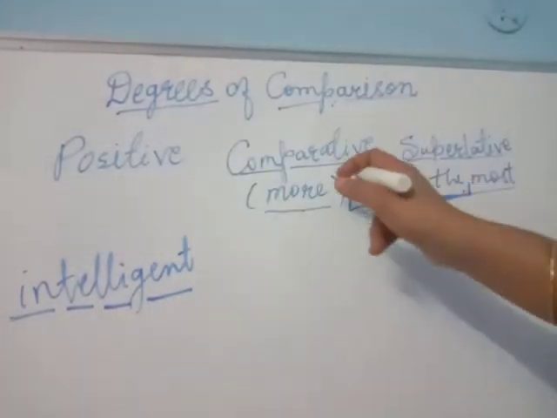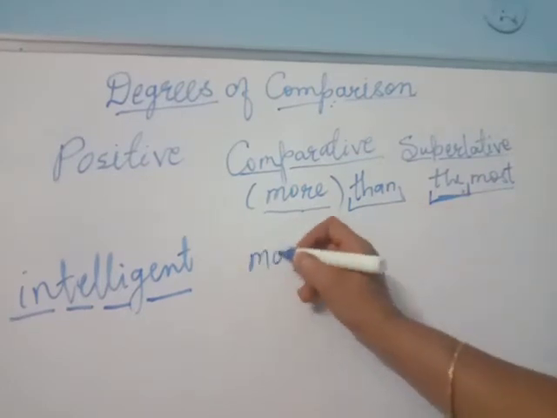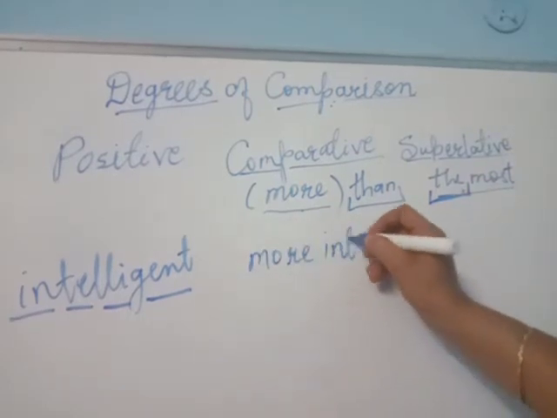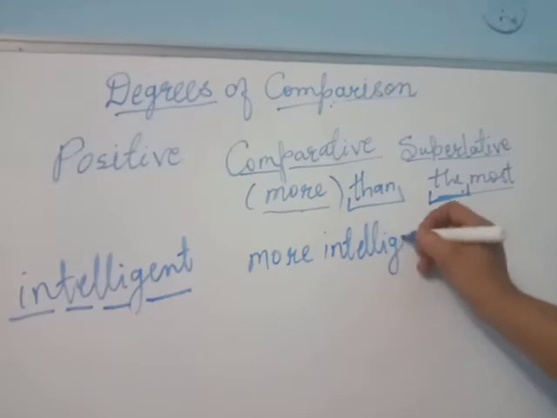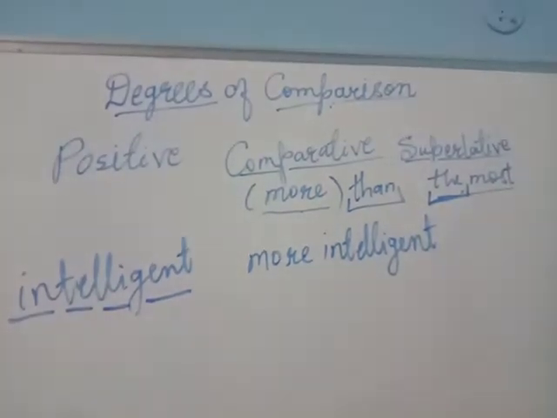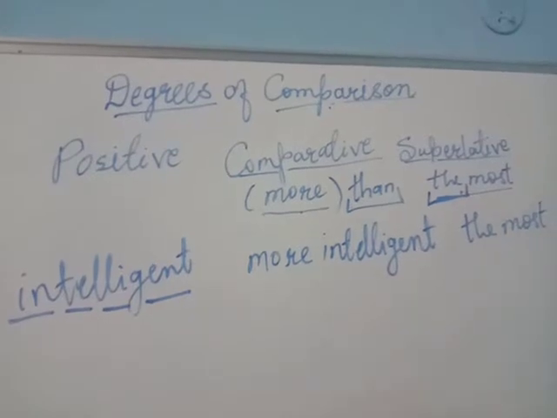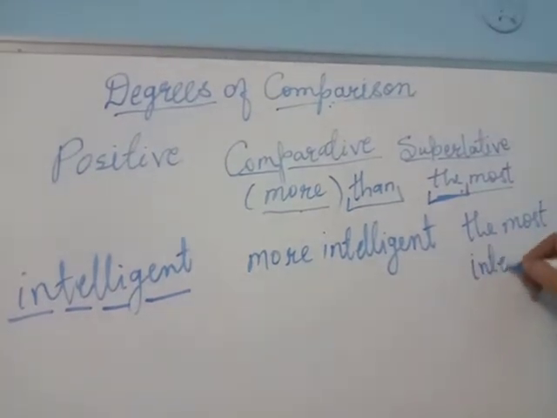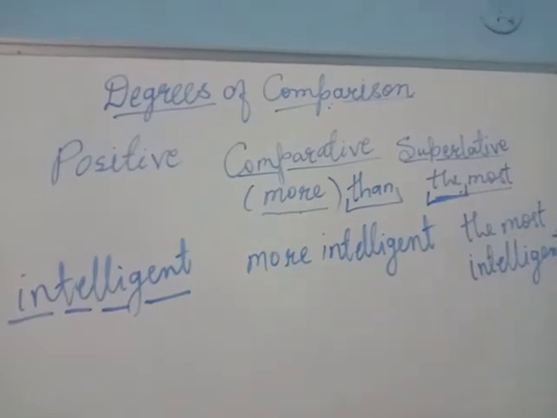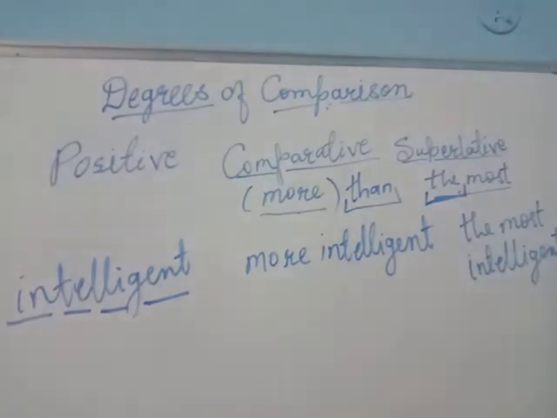So while converting it into the comparative, this will be more intelligent. And lastly, it would be the most intelligent. In the same way, if I take beautiful, then it would be more beautiful, most beautiful.